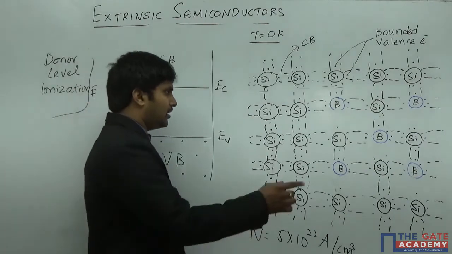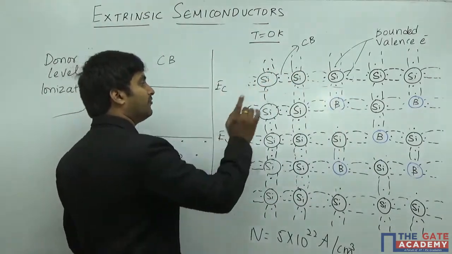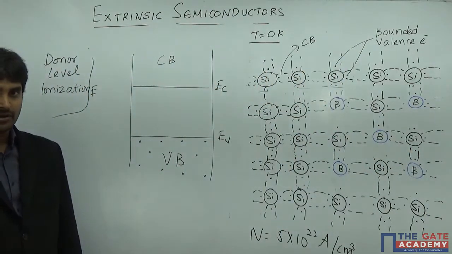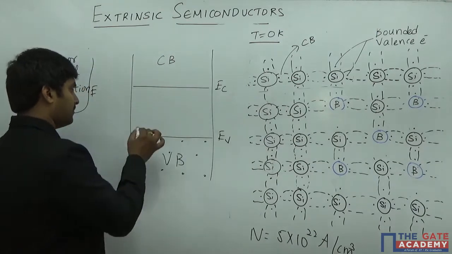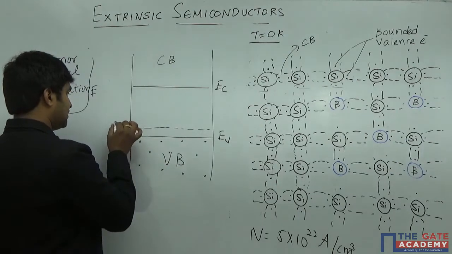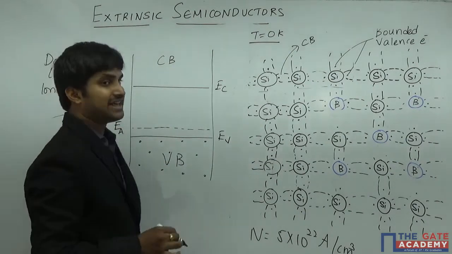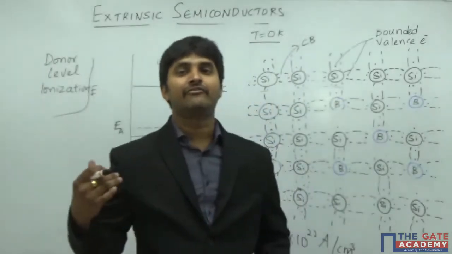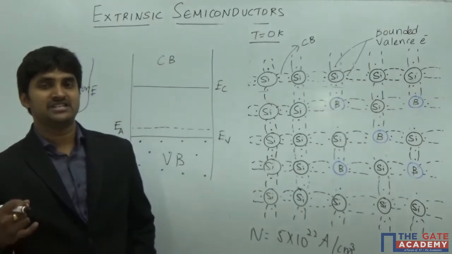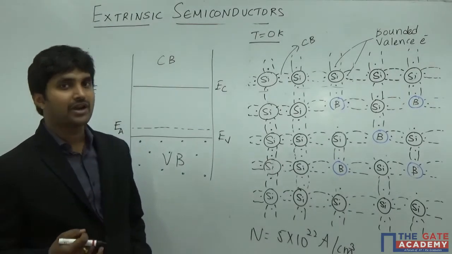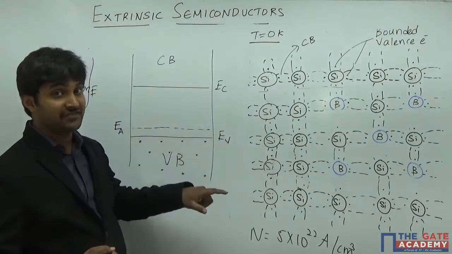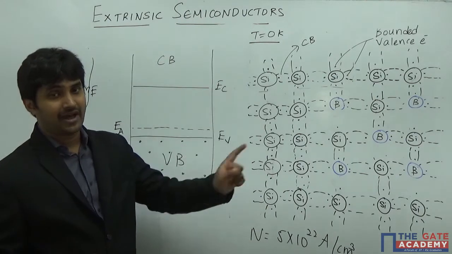Now, in order to also imbibe the concept of boron having an affinity to accept an electron, that level is to be drawn very close to the top of the valence band, and we call that particular energy level the acceptor energy level. Just like the way we have represented a donor energy level, similarly here we are calling it an acceptor energy level. A donor energy level was drawn close to the bottom of the conduction band, whereas the acceptor energy level is drawn close to the top of the valence band.